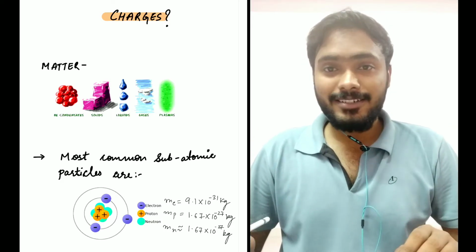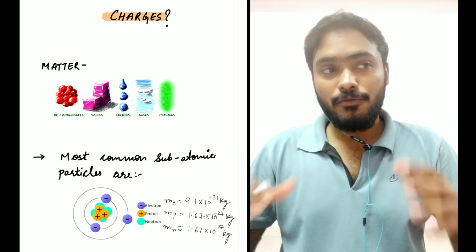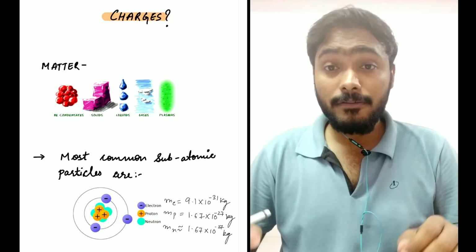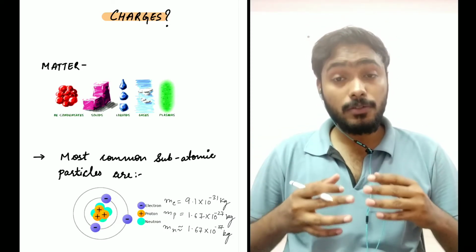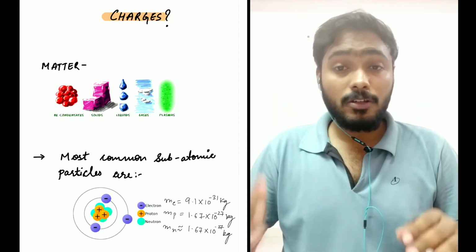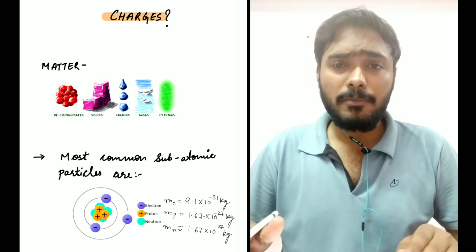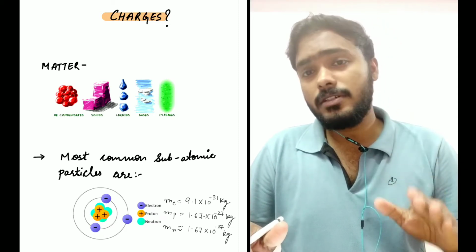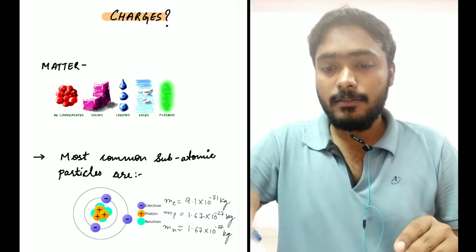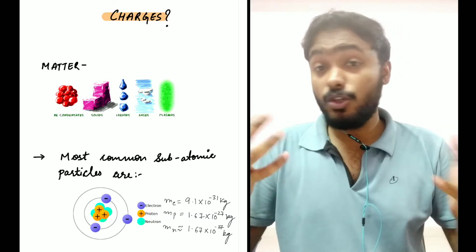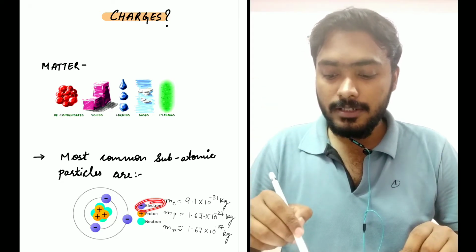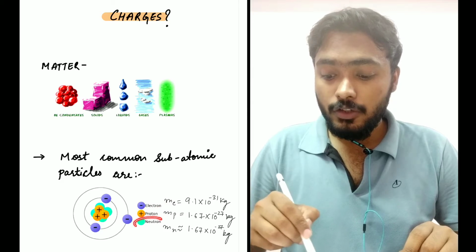So what are charges? We all know that everything around us is made up of matter, right? And we also know that matter is made up of lots of subatomic particles. Well, there are lots of subatomic particles, but the most common three are ones we are very familiar with, right? So what are those three subatomic particles? Yes, we're talking about electrons, protons and neutrons.